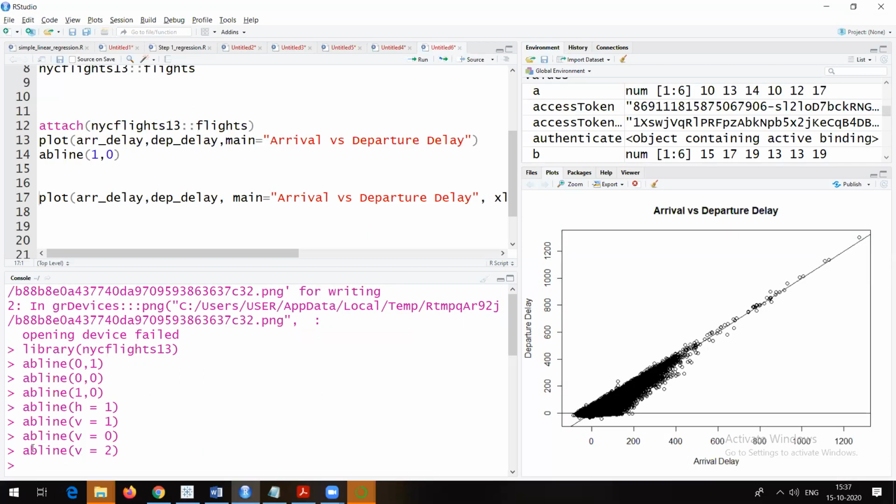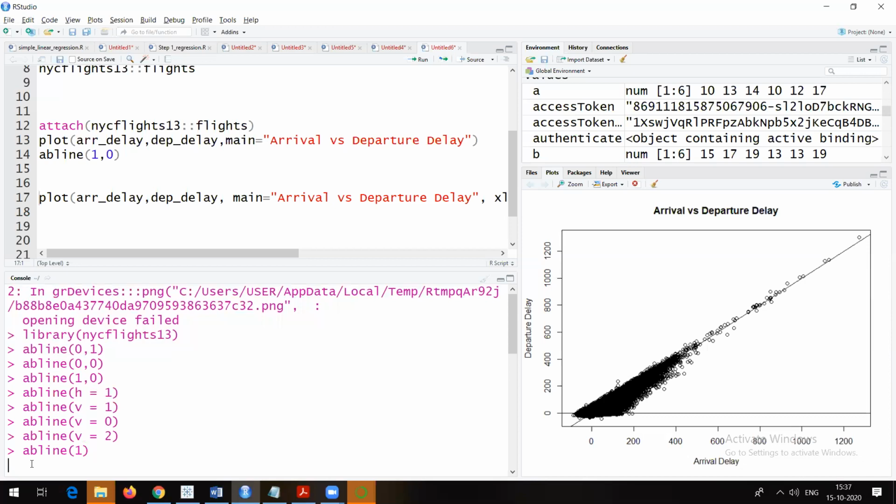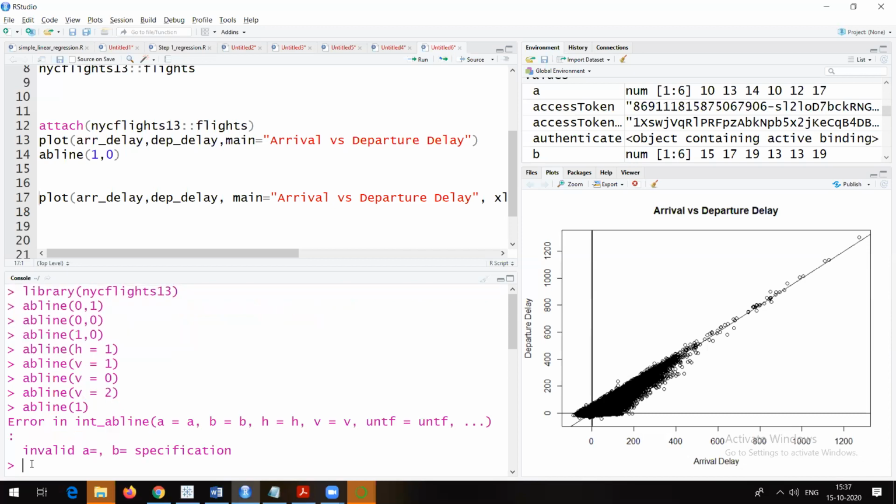So whenever I do abline and just provide some argument like 1 and run it, if I go here and press F1, it is going to show me help about this particular thing.